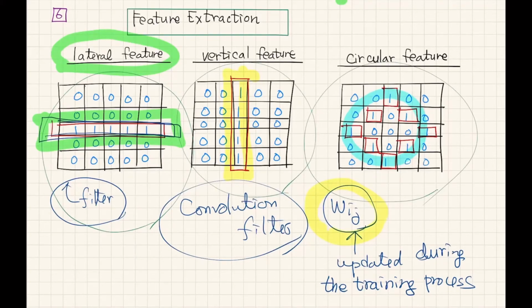And you will find that after applying these convolution matrices to your images, you will see certain changes. If you apply this number one matrix, lateral image will be more emphasized in your image. And if you apply this vertical features filter, you will amplify more vertical images. And probably if you apply this convolution operation to your images, the circular nature of your image will be more emphasized.